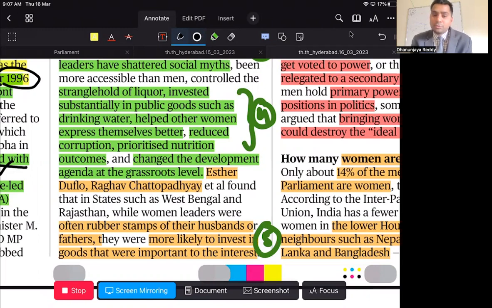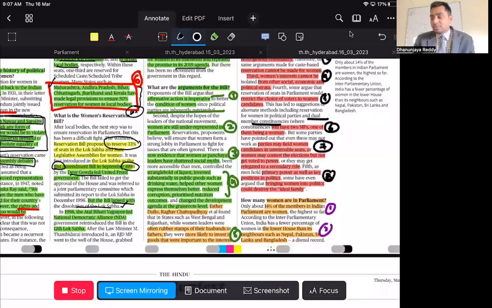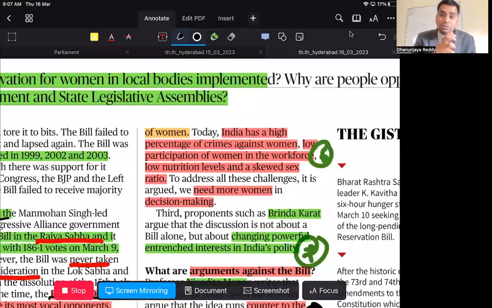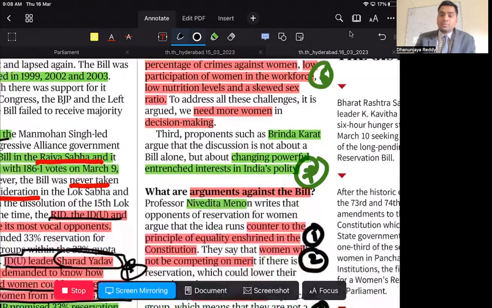Particularly, there were two authors, Esther Duflo and Raghav Chattopadhyay. They said that though in some cities or states women sarpanches are considered rubber stamps of their husbands, still they have shown substantial improvement in the development of women or in those domains which are very essential. Brinda Karat also says that this is very important because we want to change the powerful entrenched interests in the Indian polity.